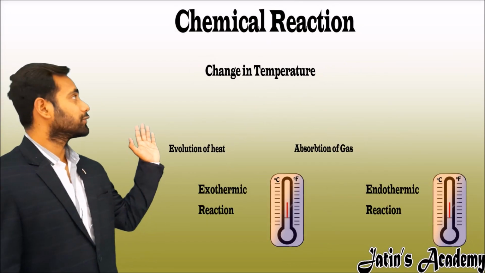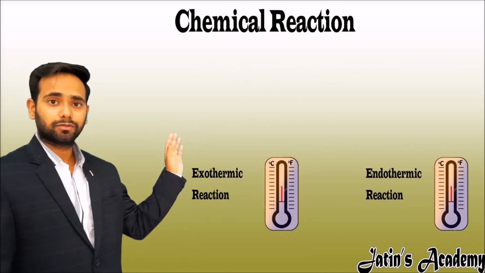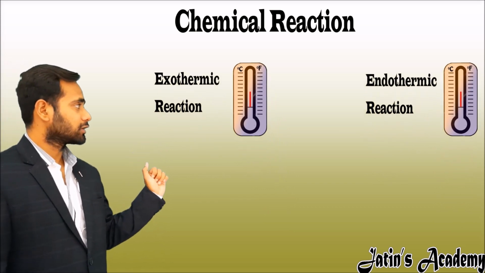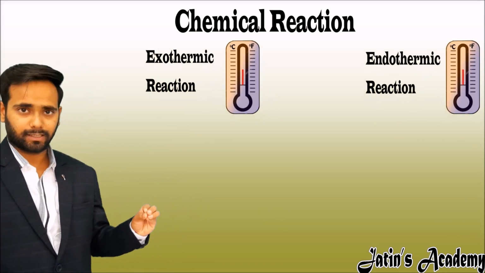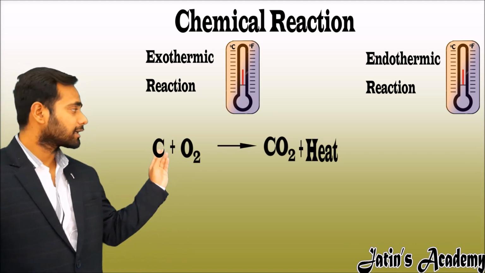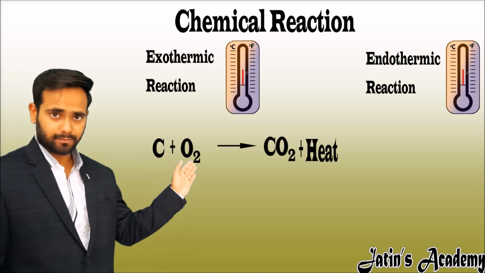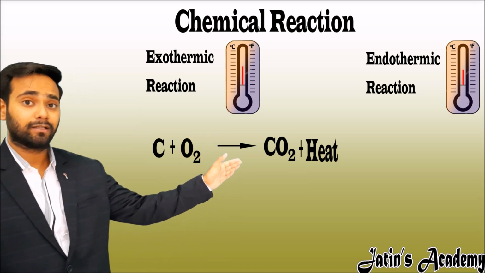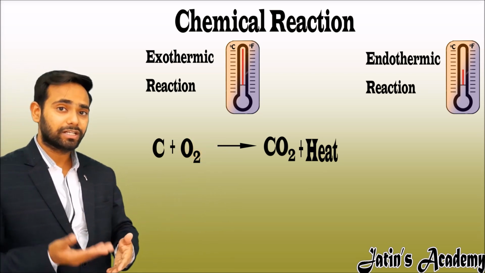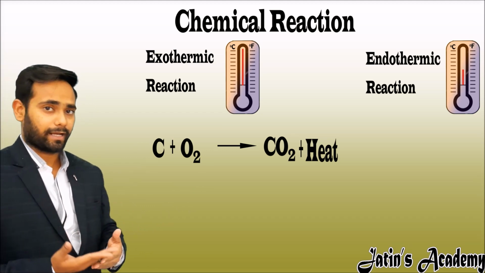Now we are going to explain these reactions with suitable examples. In exothermic reaction, take the example of burning of coal. Coal is nothing but a form of carbon. When carbon burns in the presence of oxygen, it gives carbon dioxide and heat. This heat will increase the temperature of the reaction.